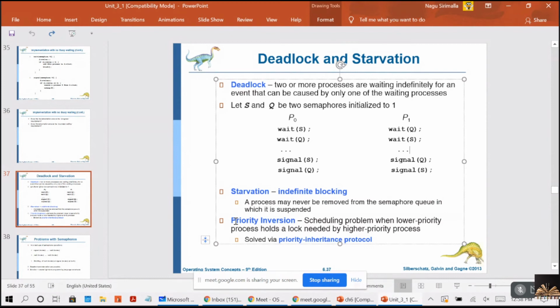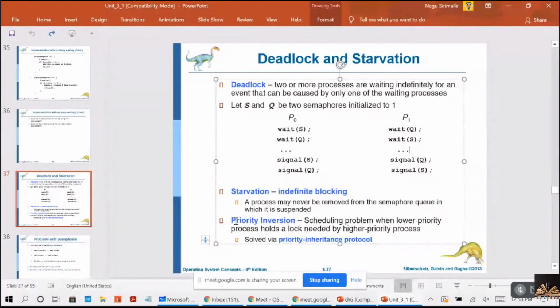So for that, we are trying to solve this using the priority inheritance protocol, right? According to this protocol, all processes that are accessing the resources needed by a high priority process inherit the higher priority until they are finished with the resources in question, right?